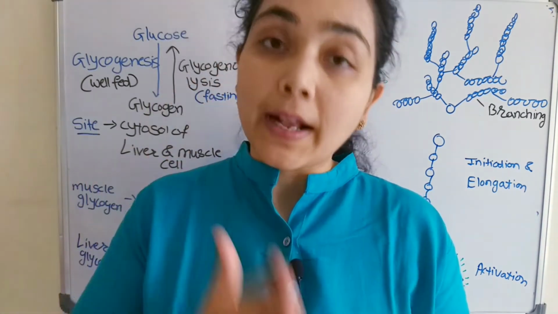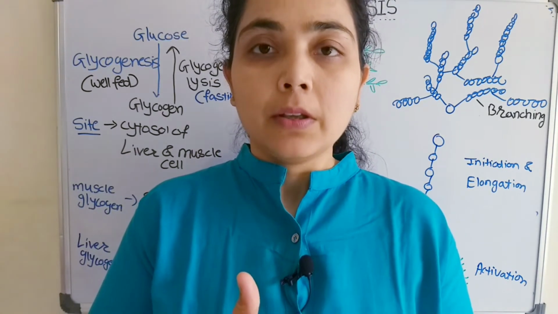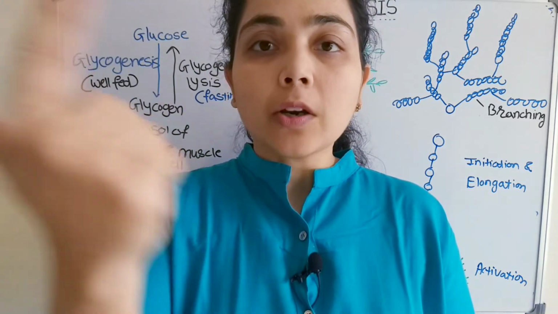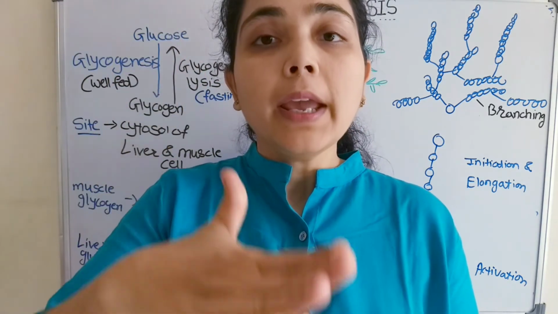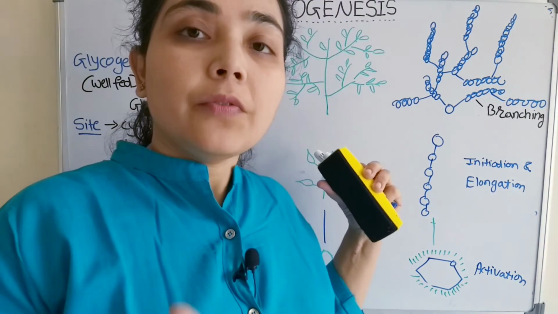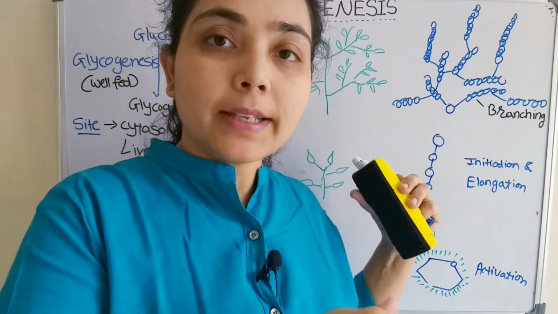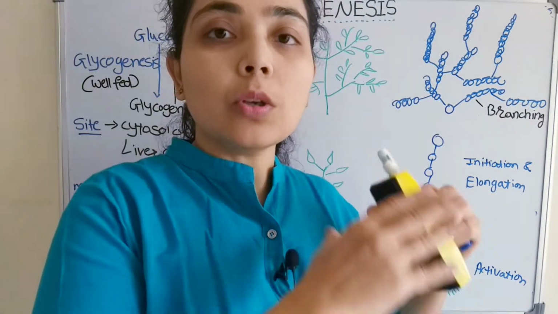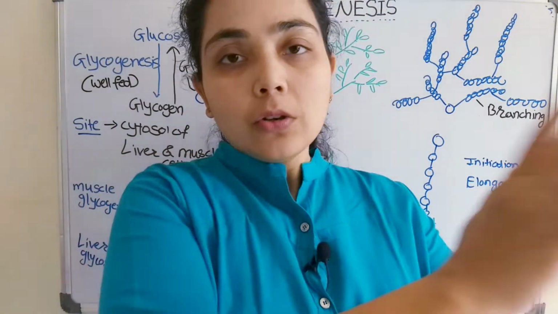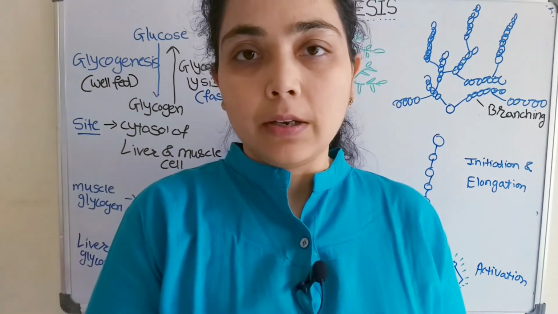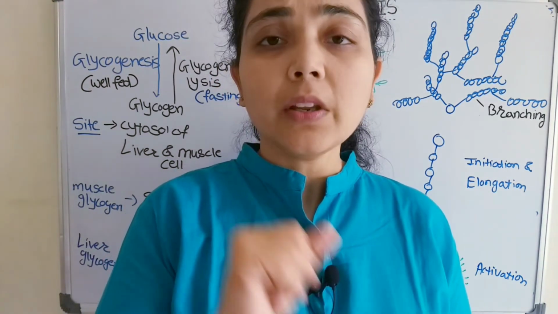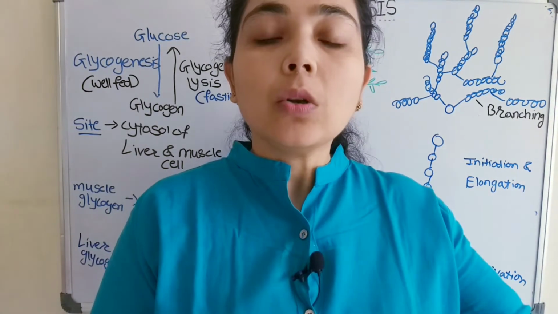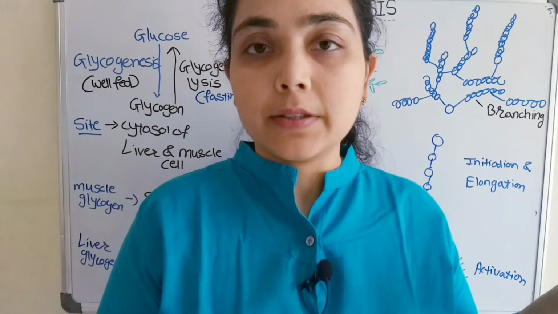So when there is a fasting stage, when the glucose level in the circulatory blood system goes down, in that case the glycogen which is stored in the liver and the muscle cell will break down into glucose, and that glucose will be available for various organs. But only the liver will supply the glucose to the circulatory system.